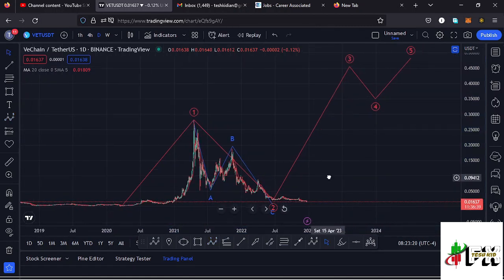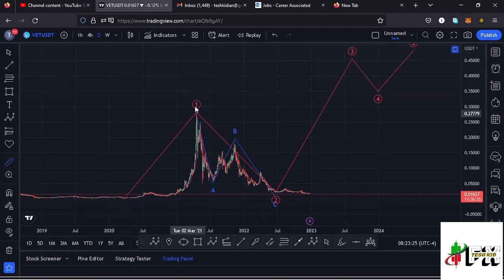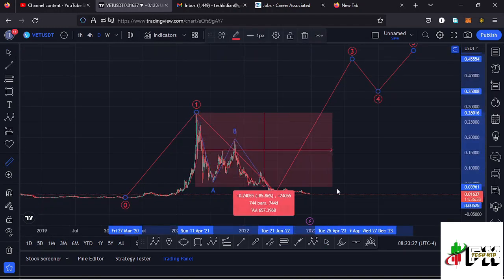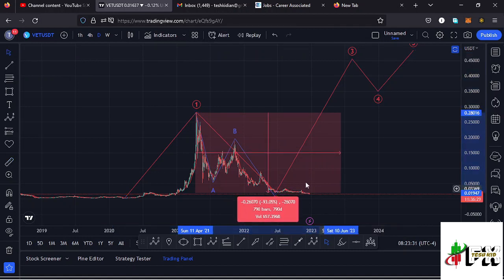Getting a little bit into the details of the formation of this Elliott wave structure, first let me give you a measure from the all-time high. From the all-time high, you can see that Vechain is down more than 93%, meaning there are chances that we might have seen the low for that higher Elliott wave count 2 and also the bear market low.